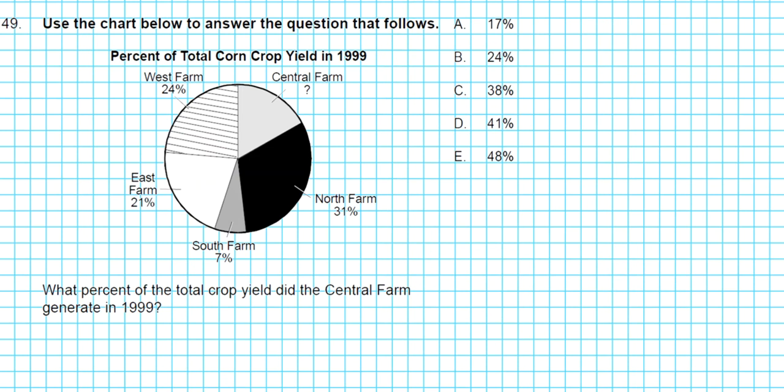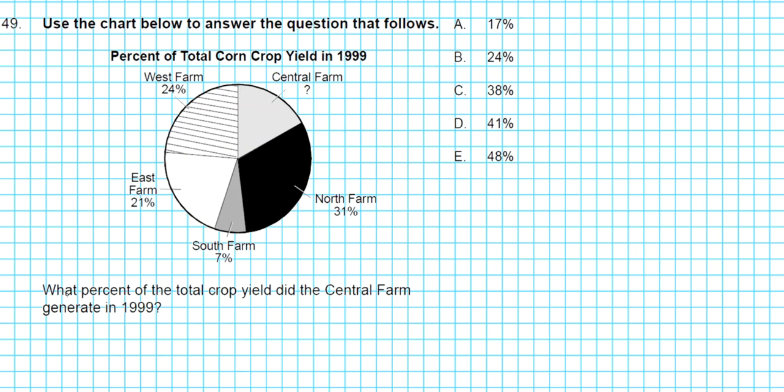All right, let's take a look at 49. It says use the chart below to answer the question that follows. So we are given a pie chart of the percent of total crop yield in 1999. We're given the percentages for different farms, but we do not have the value for Central Farm.